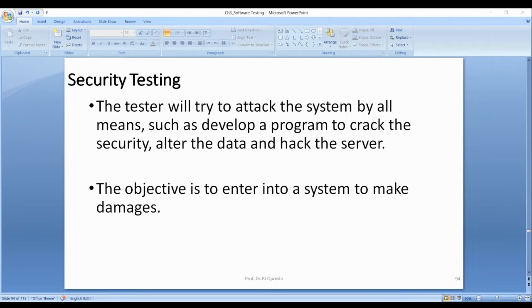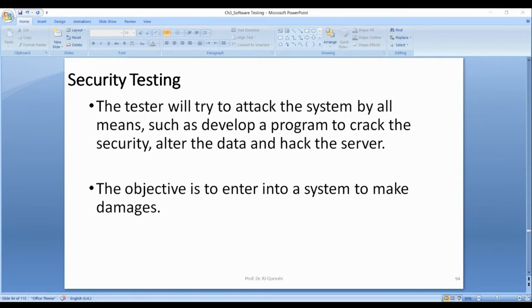So he steals the username and password of the administrator and attacks the system, and he can do any damage. For example, removing user names, passwords, changing the passwords, stealing the data, copying the data as he likes. This is called direct attack.